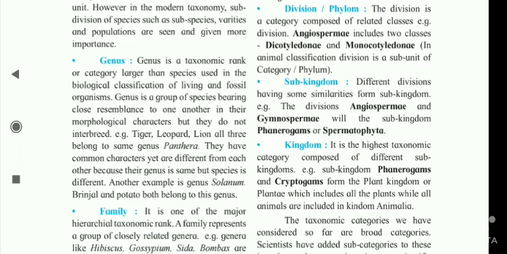The divisions Angiospermae and Gymnospermae form the subkingdom Phanerogams or Spermatophyta. Kingdom. It is the highest taxonomic category composed of different subkingdoms. Example, subkingdoms Phanerogams and Cryptogams form the plant kingdom or Plantae, which includes all the plants, while all the animals are included in kingdom Animalia.